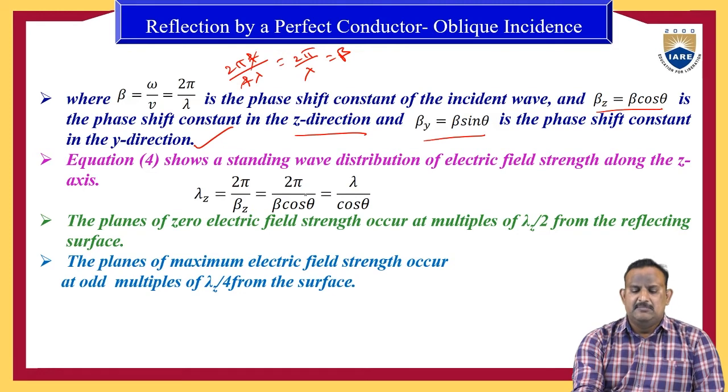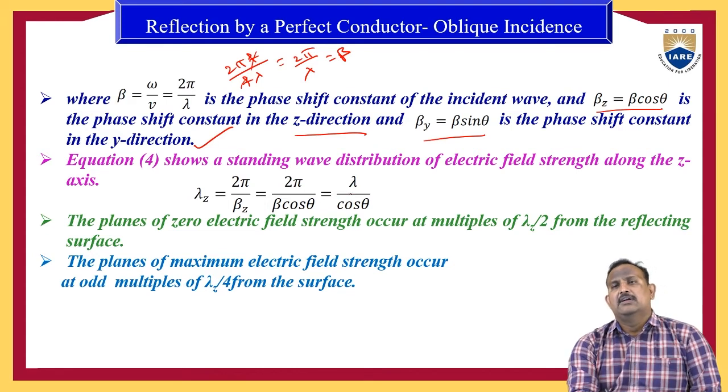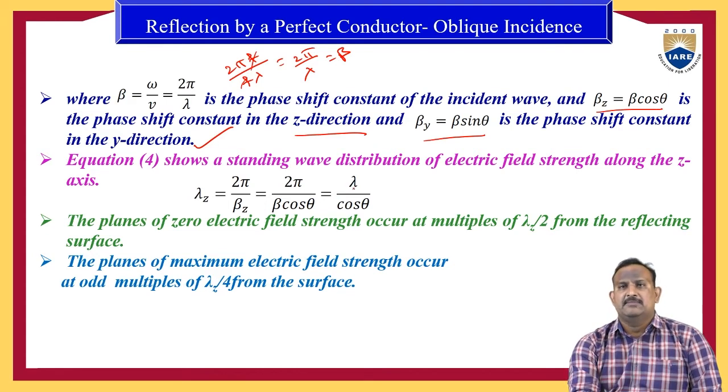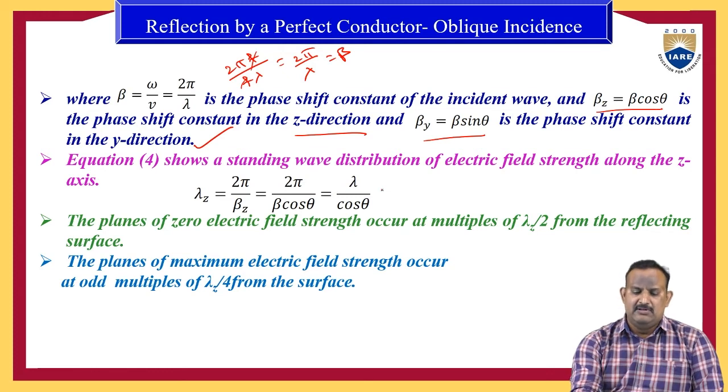But beta z is nothing but beta cos theta. Therefore, lambda z equals 2 pi by beta cos theta, which we can express as lambda by cos theta. But what is lambda? Lambda is equal to 2 pi by beta. Therefore lambda z equals lambda by cos theta.